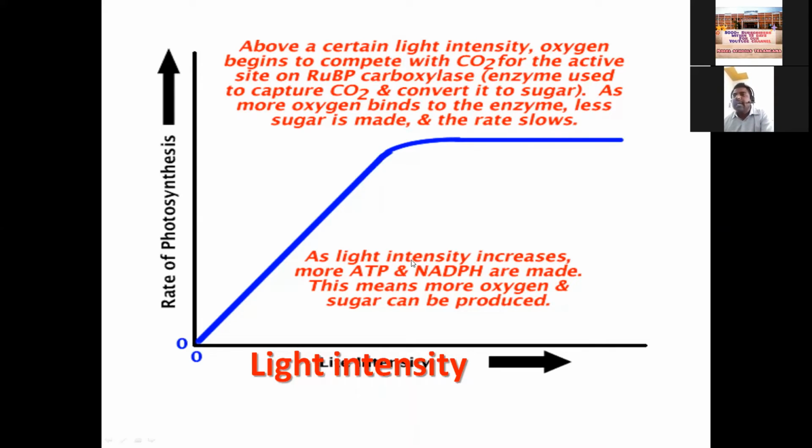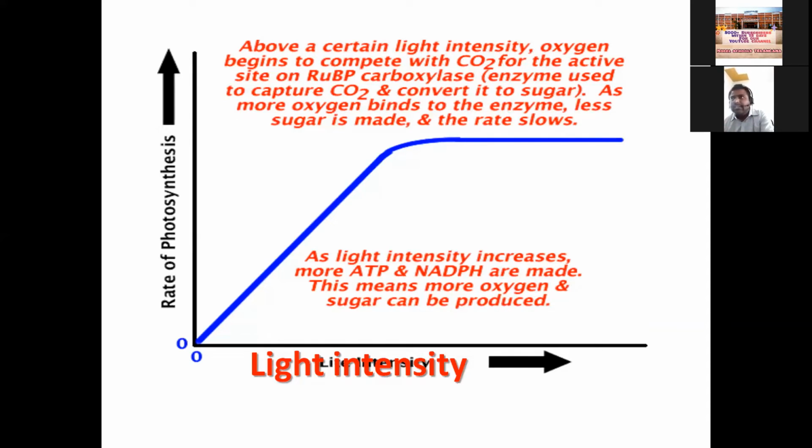First, as light intensity increases, more ATP and NADPH are made, which is good for sugar production. But above a certain light intensity, oxygen begins to compete with CO2 for the active site on RuBP carboxylase. So already you know ribulose 1,5-bisphosphate carboxylase and oxygenase. It will work for both. It will take oxygen and carbon dioxide.